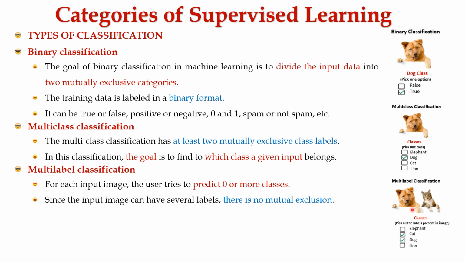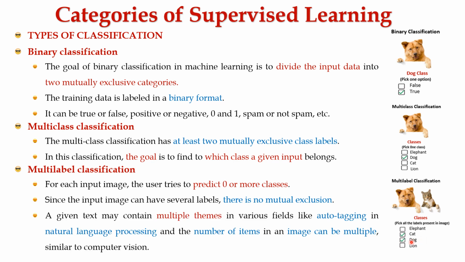The input can have all four animals also, but the ML model has to predict it accordingly. Therefore, the ML model has to classify multiple labels here. Here, the model has correctly classified both dog and cat, and it has been opted in the labels also as shown in the image. A given text may contain multiple themes in various fields like auto tagging in natural language processing, and the number of items in an image can be multiple, which is similar to computer vision.